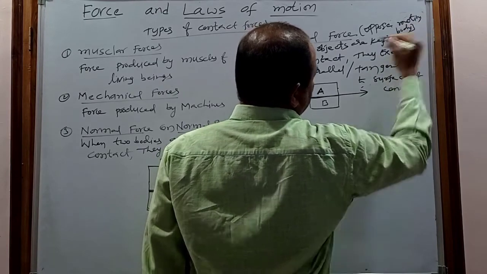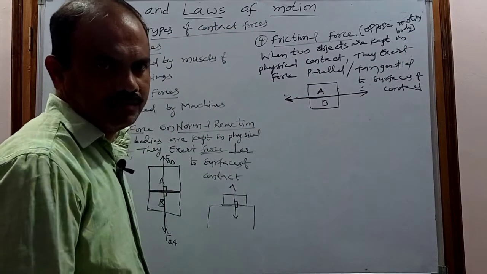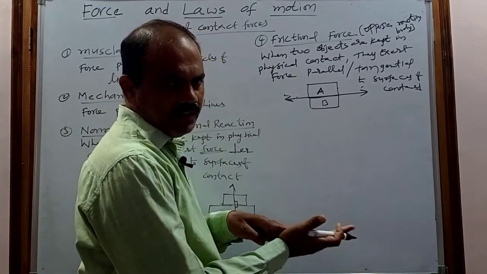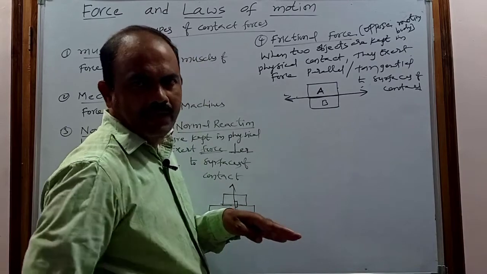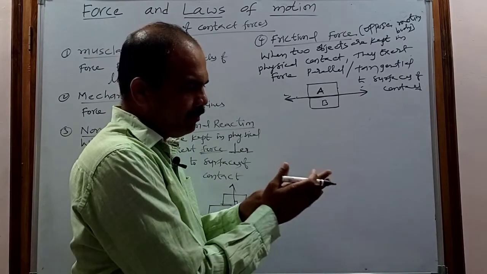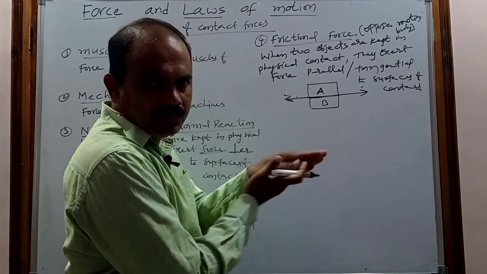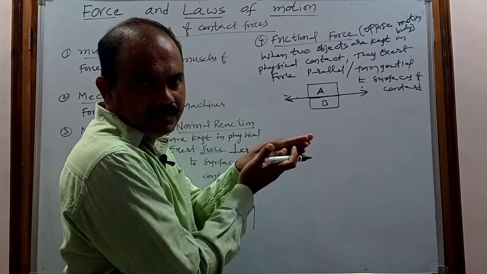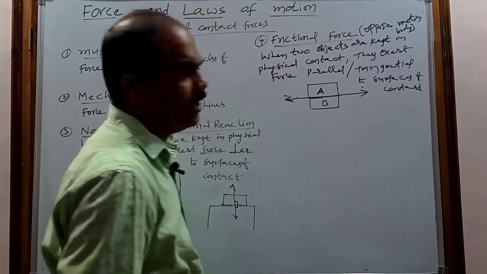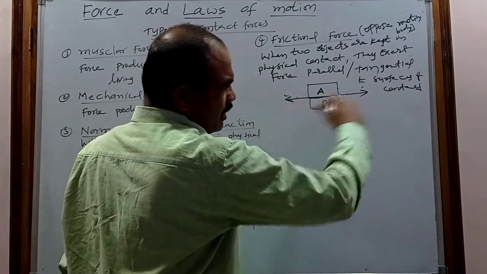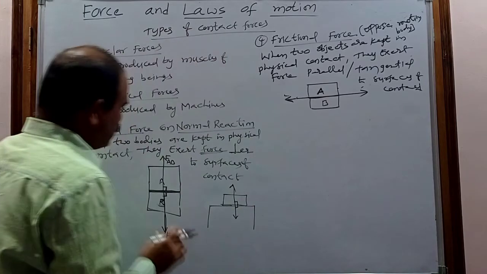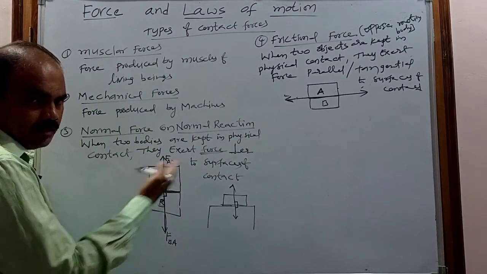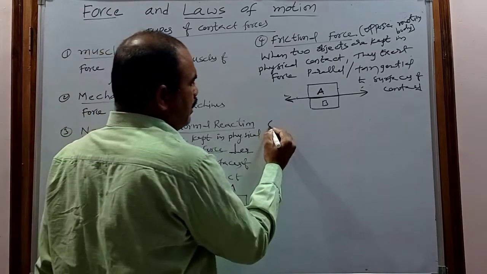Remember, frictional force. When we are walking on the road, a frictional force is developed between our feet and the earth. When I am rubbing my two hands, a frictional force is developed between my two hands. That type of force is nothing but the frictional force. The frictional force is always parallel to the surface of contact, while the normal force is always perpendicular to the surface of contact. Very important.